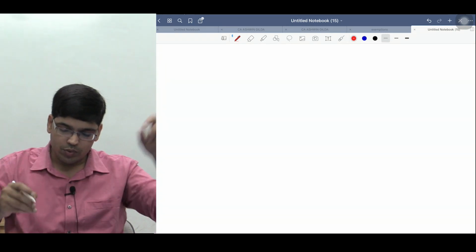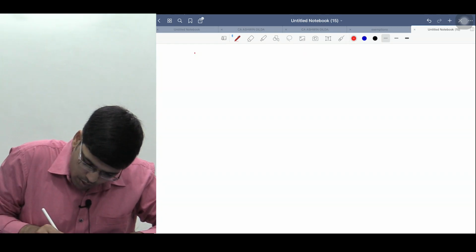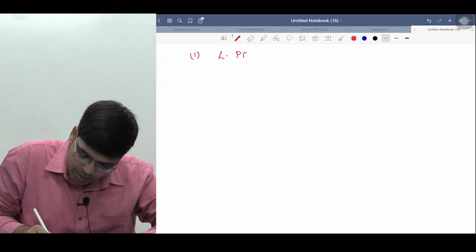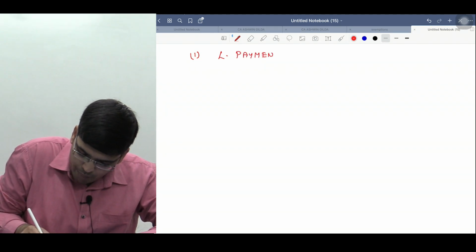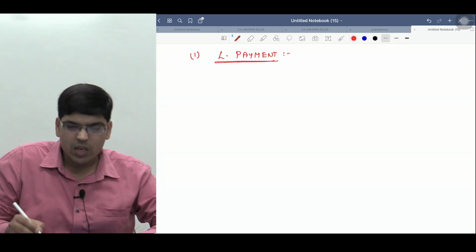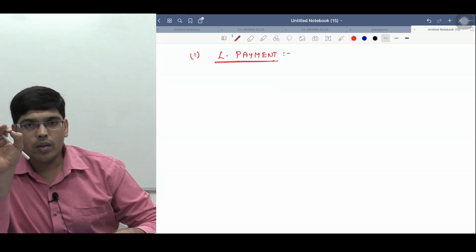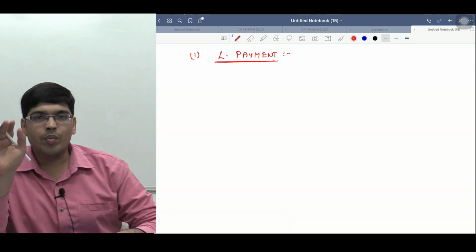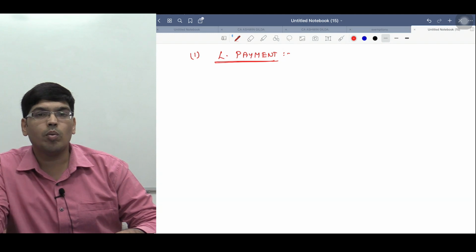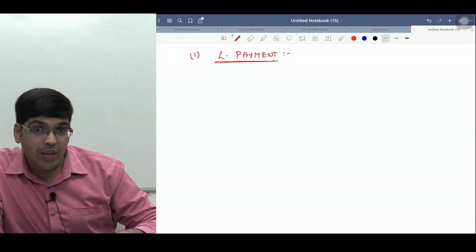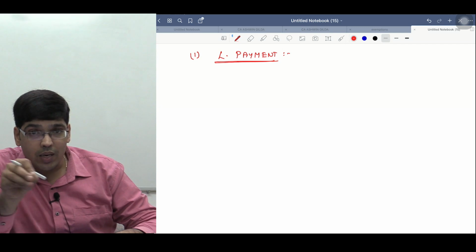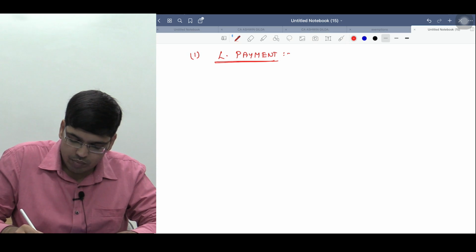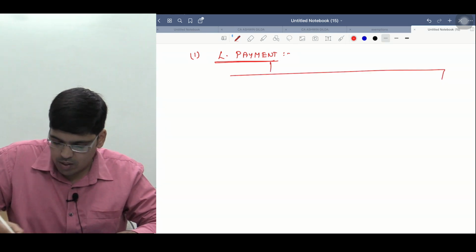Now, what are the few terms? See, there are a few terms that you need to understand. Point number one, what do you mean by lease payments? See, lease payments are nothing but payments under the lease agreement. Whenever you take a building on rent, will you agree for monthly rentals or not? Every month we'll be paying 20,000 as rent. Every month we'll be paying 5,000 as rent. So those monthly rents which are agreed to be paid under the lease agreements are nothing but lease payments.